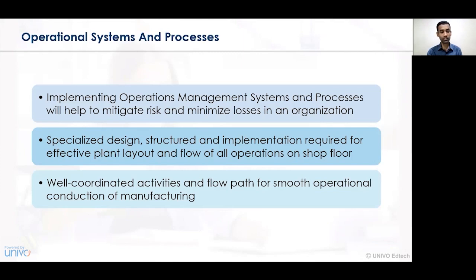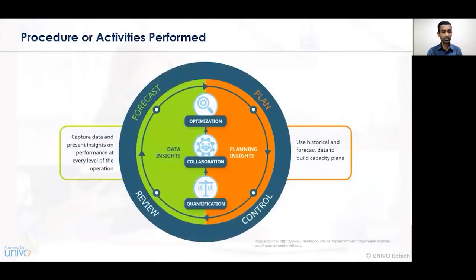So for smooth functioning of the activities of production or processing in the manufacturing organization, operation system and process is essentially required.